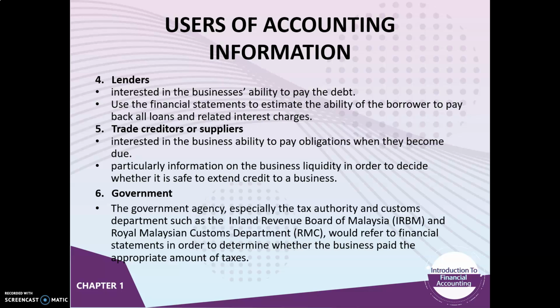Fifth, trade creditors or suppliers. Trade creditors or suppliers need the accounting information because they are interested in the business's ability to pay obligations when they become due, particularly information on the business liquidity, in order to decide whether it is safe to extend credit to a business.